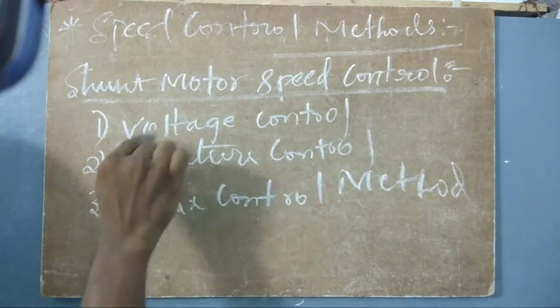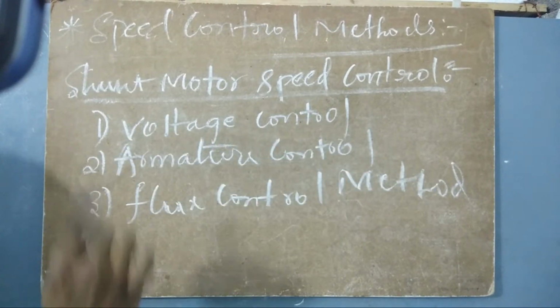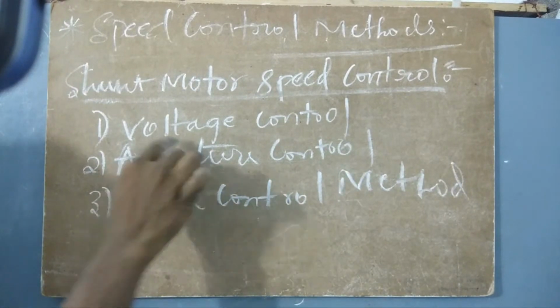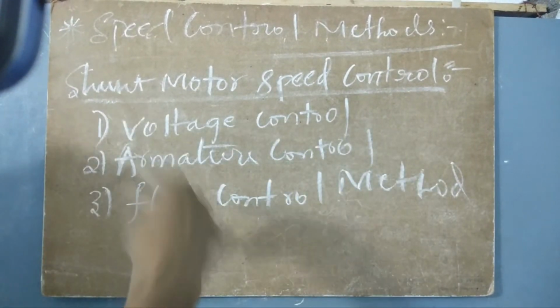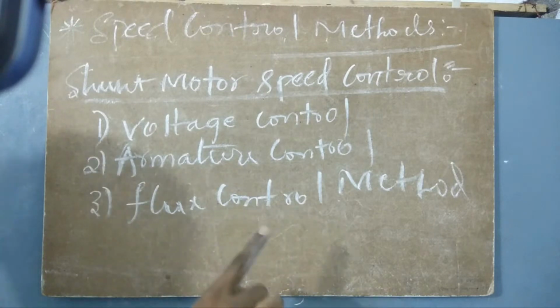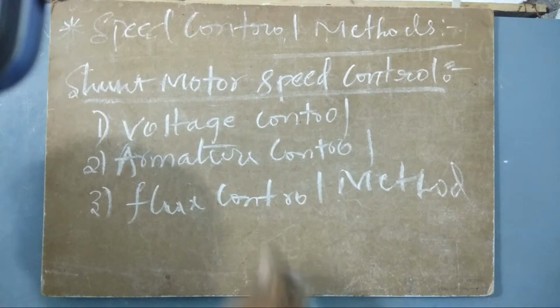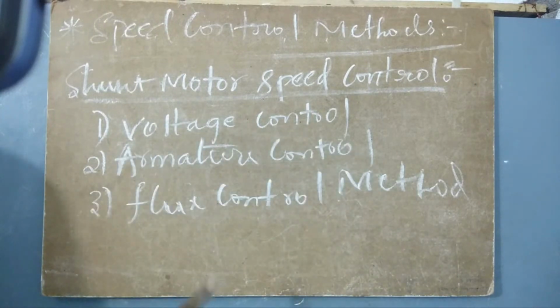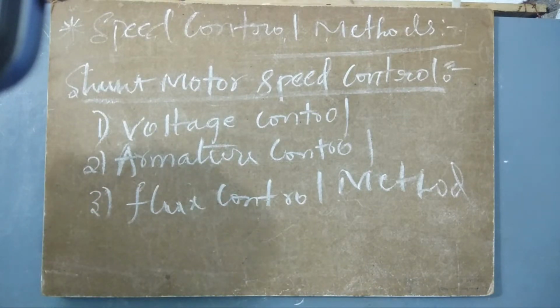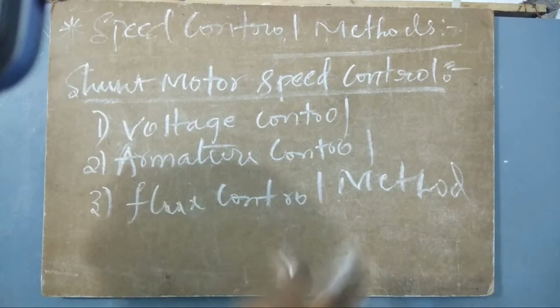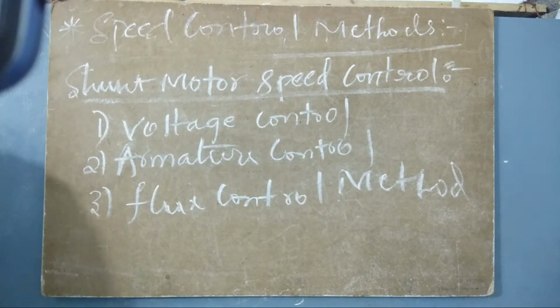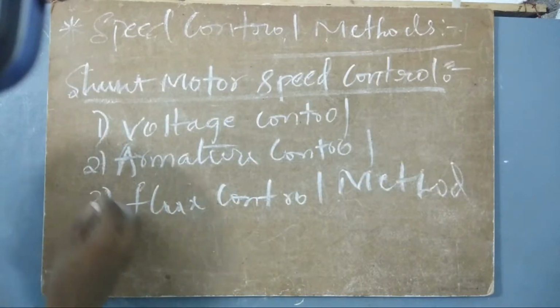The first one that comes under the voltage control method is the multiple voltage control method. And then the second part of this voltage control is the Ward-Leonard system. Let us see that in later classes, but still I am giving you some overview. And for the series motor also, there are some other methods to be followed. Let us look at that also.